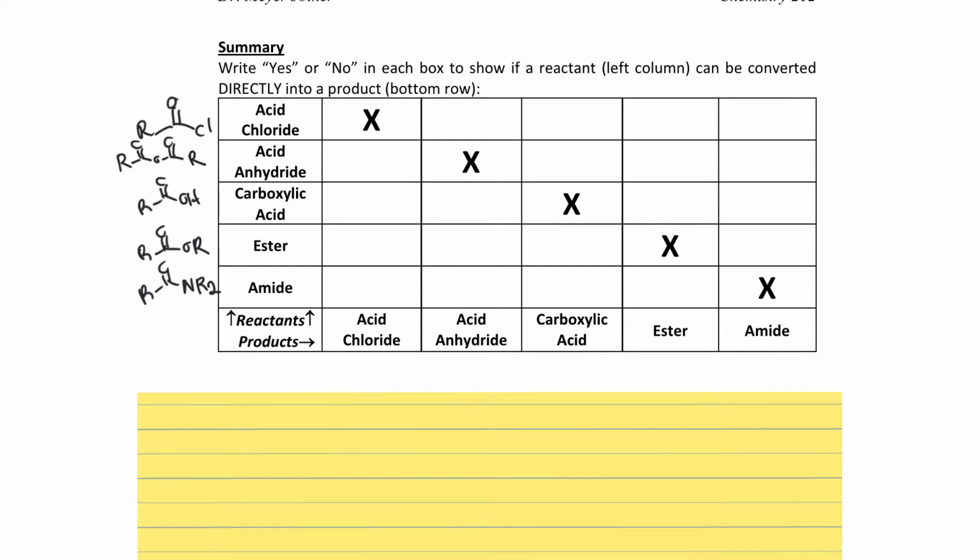Now notice that's also along the, I guess you can call it x-axis if you want: acid chloride, acid anhydride, carboxylic acid, ester, amide.